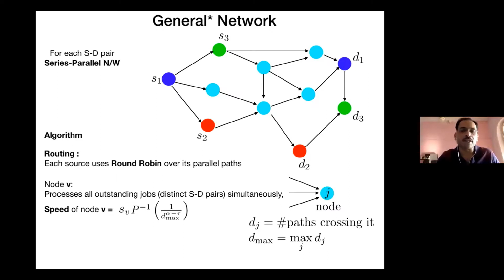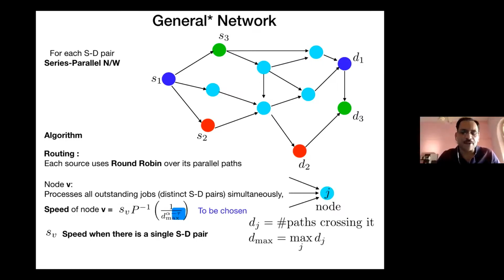And what it does is it reduces its speed compared to if there was a single source destination pair. Suppose SV is the speed with which node V works if there was a single source destination pair. It is going to multiply that, or essentially reduce its speed, by a quantity which depends on Dmax. So the larger the degree, the slower is the speed at which any of these nodes is going to work, because they are working on that many more parallel jobs at the same time.